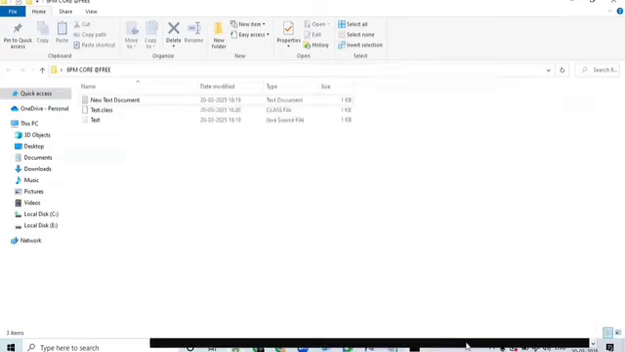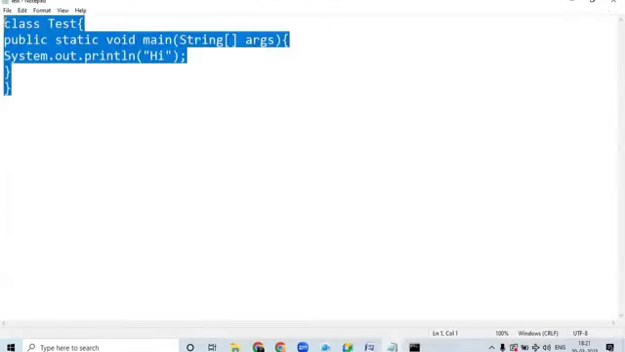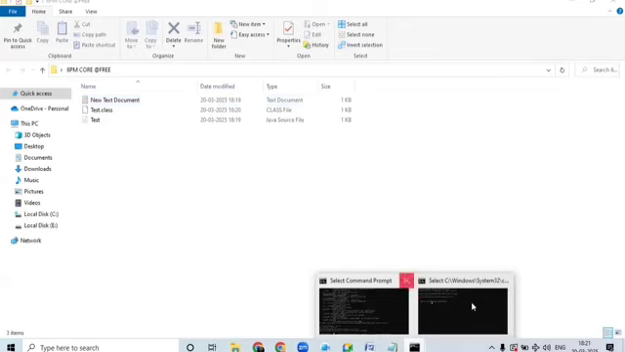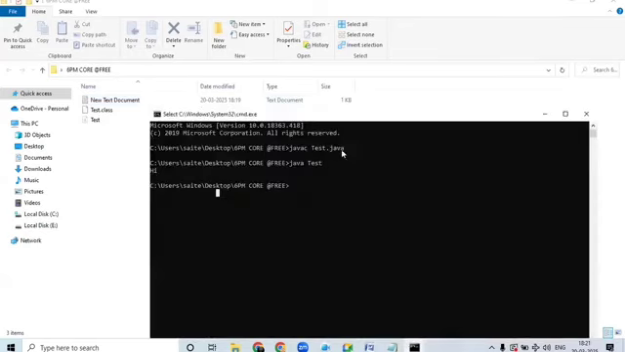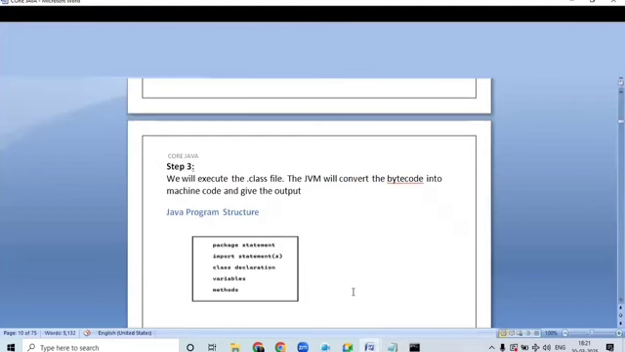First we have to open a notepad. We have to write the content, that means the program. Then we have to save the file as .java. Then we have to open the command prompt. We have to type javac Test.java. Then the next command, java space Test. We will be getting the output something like Hi, because we have printed the data as Hi. Okay guys, super.